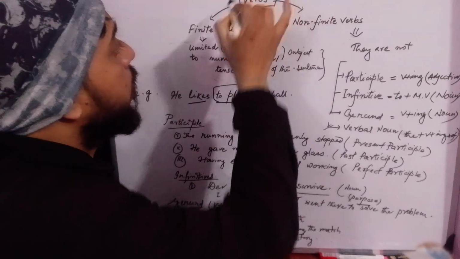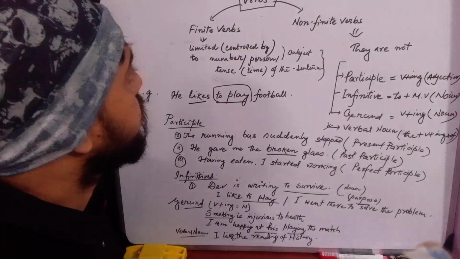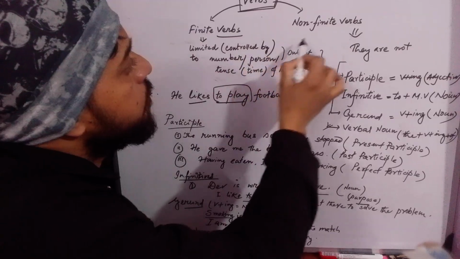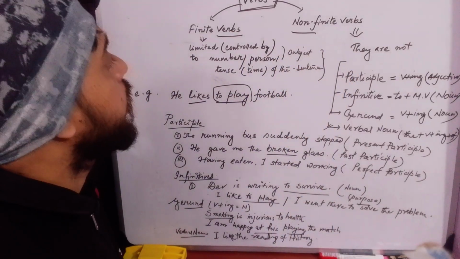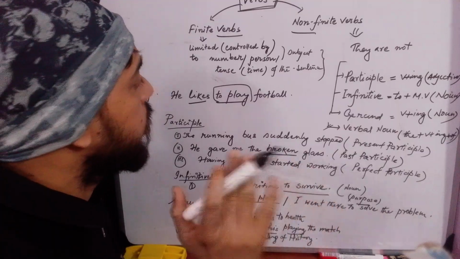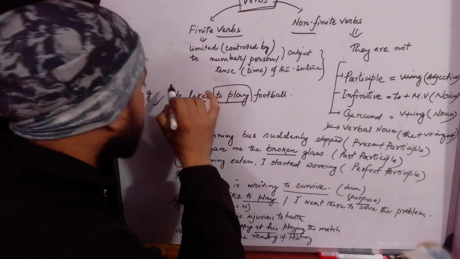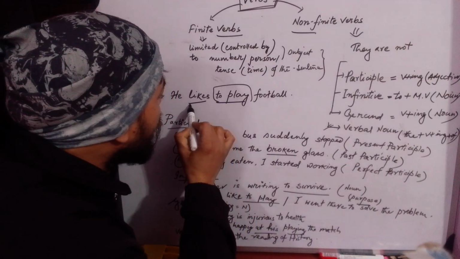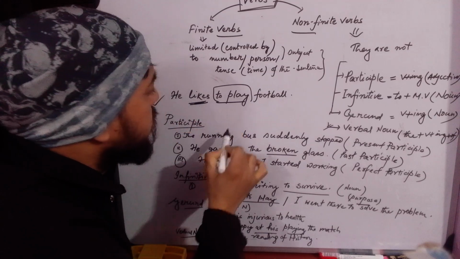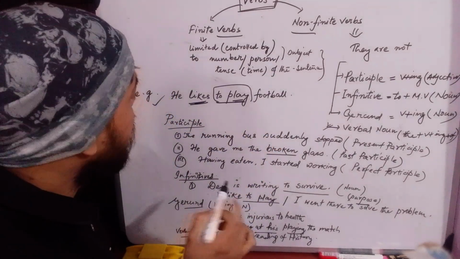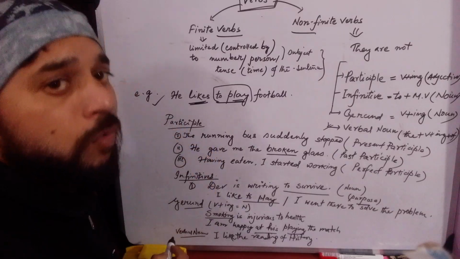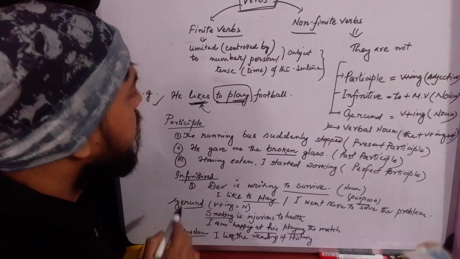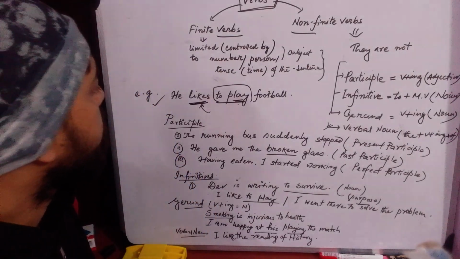This is the third part of verbs. Today, we will discuss finite verbs and non-finite verbs, how they are different. We will try to have the concept clear. Let's take an example. He likes to play football. Here, two words. First one is like, second one is play. They appear to be verbs, isn't it? Like and play. But there is a difference between them.